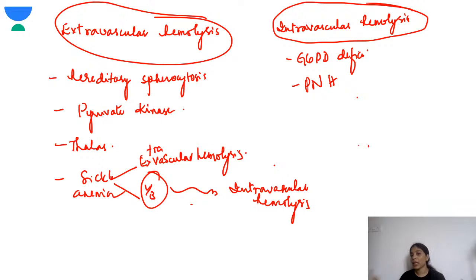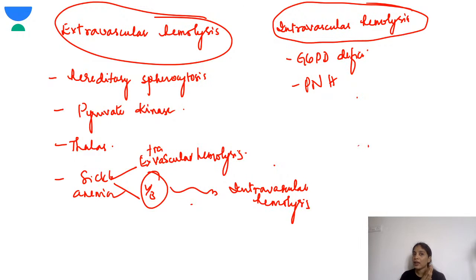So the extravascular and intravascular hemolysis in hemolytic anemia, you should know. So G6PD and paroxysmal nocturnal hemoglobinuria are intravascular. Basically, extravascular hemolysis is the destruction of the RBCs happening outside in various other places like the spleen or in the liver.